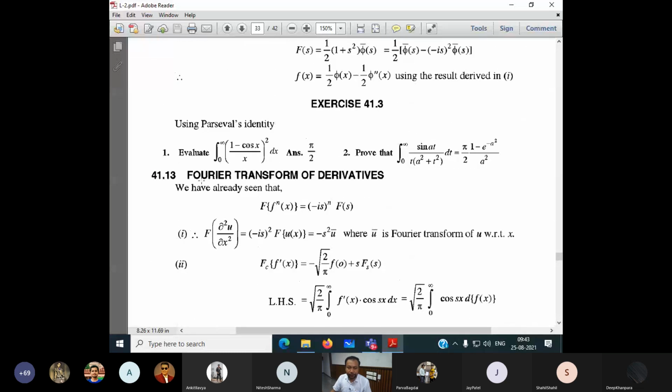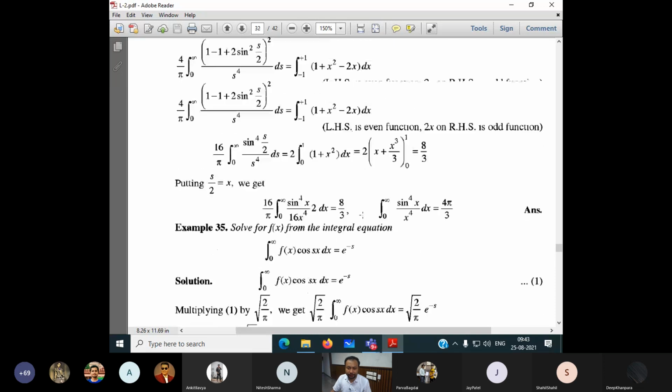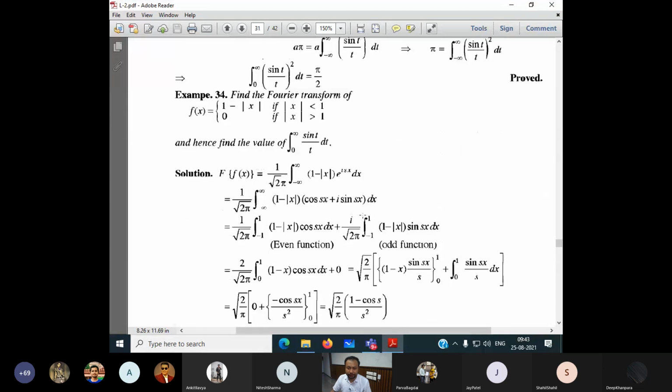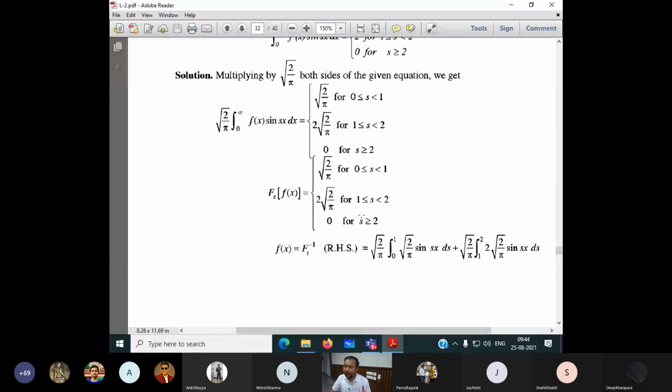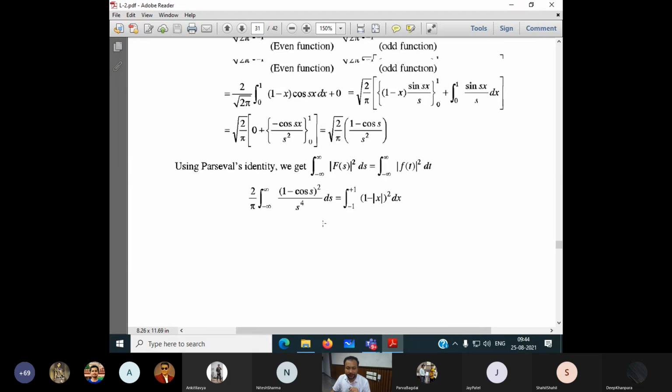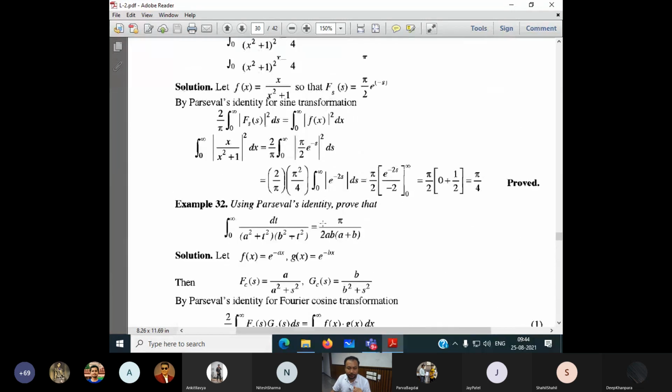Yes. Fourier transform of derivatives. Today we don't have time. Tomorrow we'll discuss Fourier transform of derivatives. What is the Fourier transform of derivatives? This is not required. See, our only remaining items now are Fourier transform of derivative, Fourier transform of partial derivative, and solution of partial differential equation with the help of Fourier transform. This is our syllabus, all the rest is not important for us.